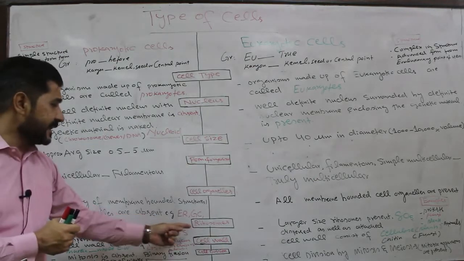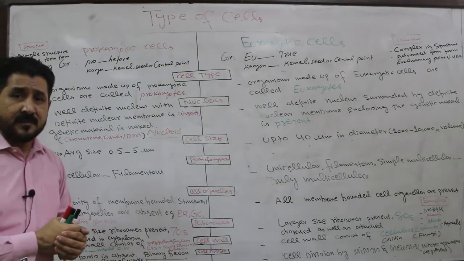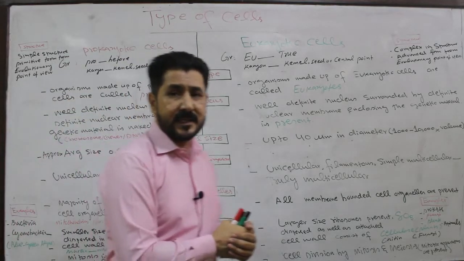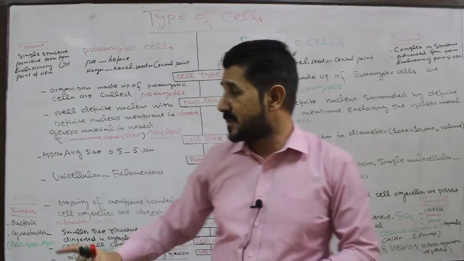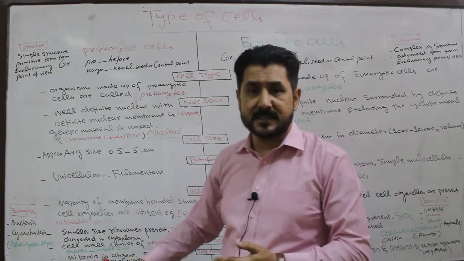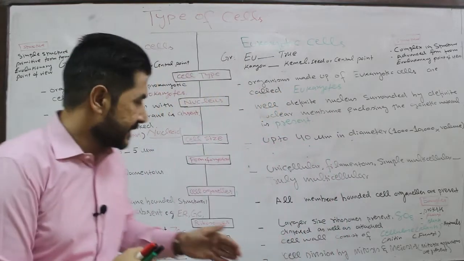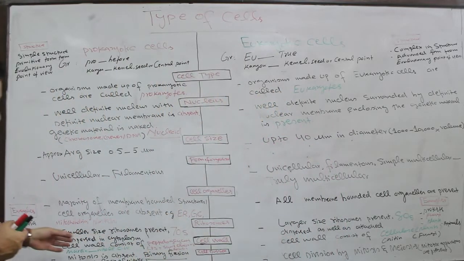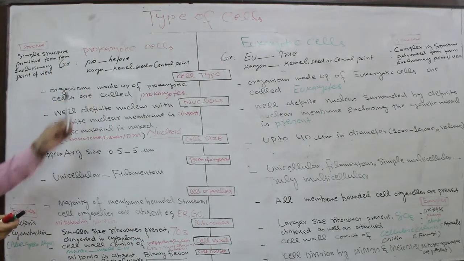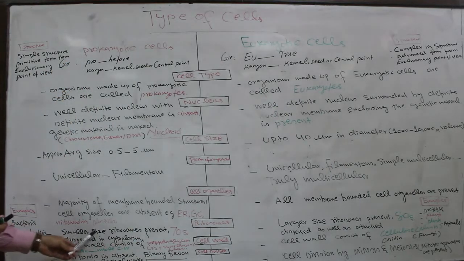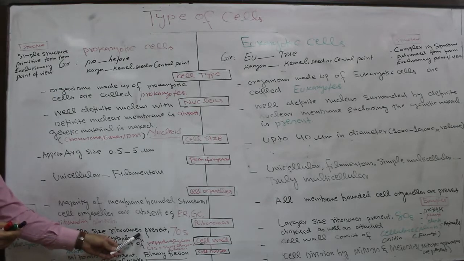Another character is the ribosomes, because ribosomes are the important cell organelles, the main cell organelles of the prokaryotic cells. So let's talk about the ribosome. In the case of prokaryotic cell, a smaller size ribosome is present, as we have discussed earlier in the ribosomes topic.